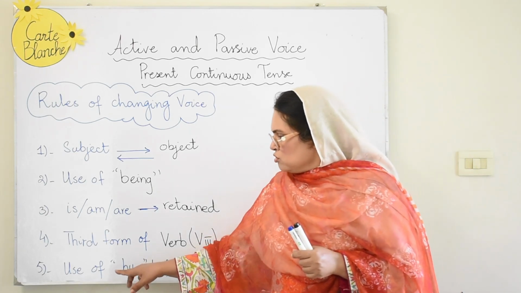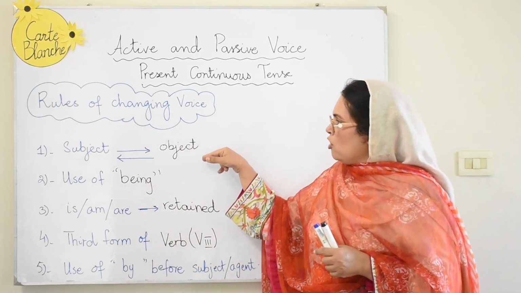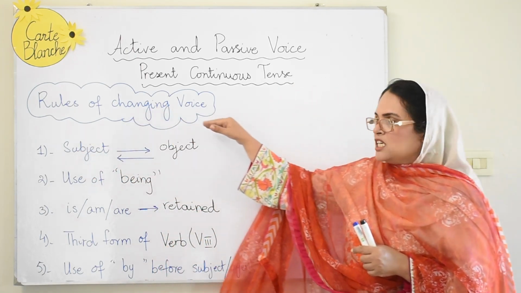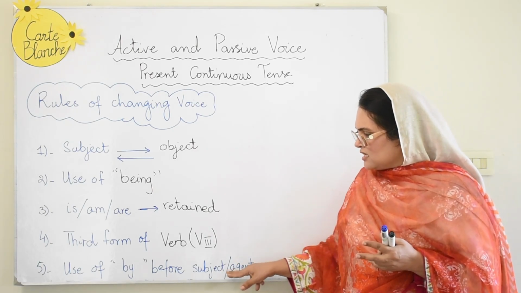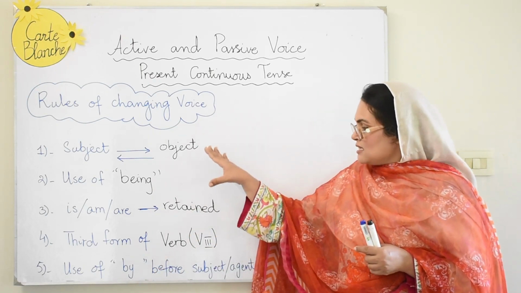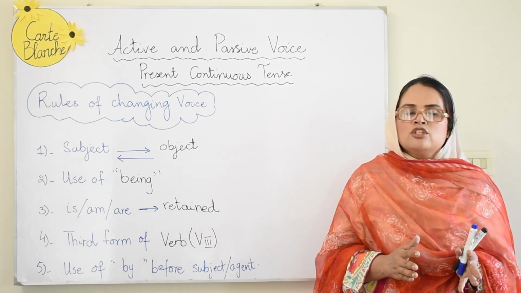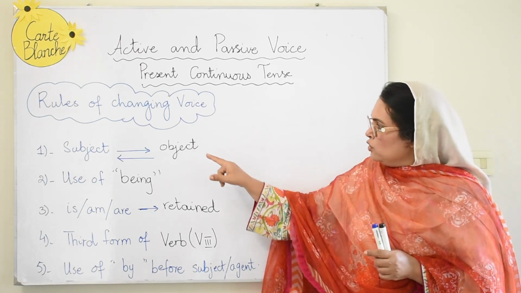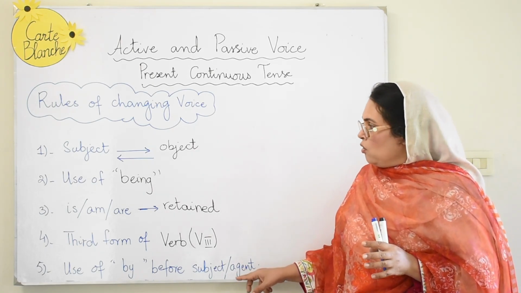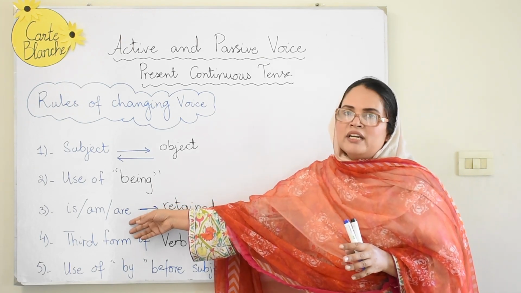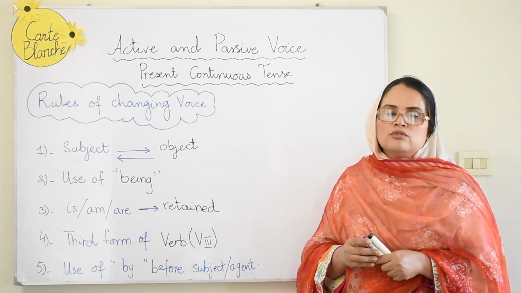And then use of by. Now what is to be used by? For example, when the subject comes here and the object goes there, and when the subject is brought here, we call it the agent, or we can even call it the subject. So before the subject we use the word by. Now there are some rules which are universal, applied to every active sentence when it is changed into a passive voice sentence. This is universal, this is universal, and this is universal. Only difference is this one, and this one is to be written because it is a part of the structure of the present continuous tense.